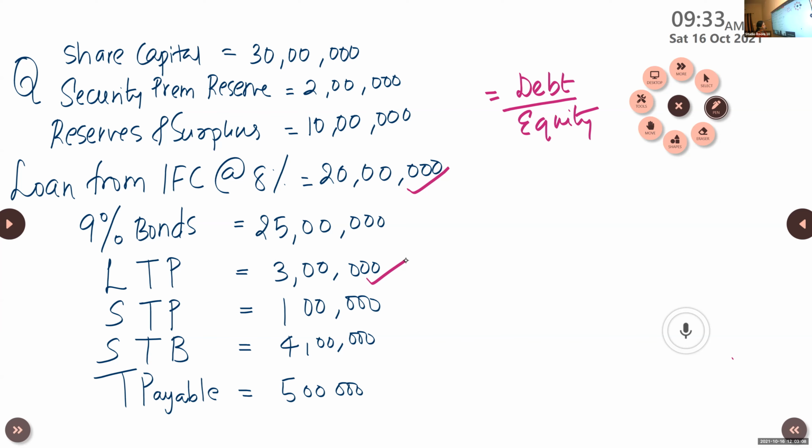Then one more, 9% bonds. So debt will be 20 lakhs plus 25 lakhs plus 3 lakh, that is 48 lakhs.